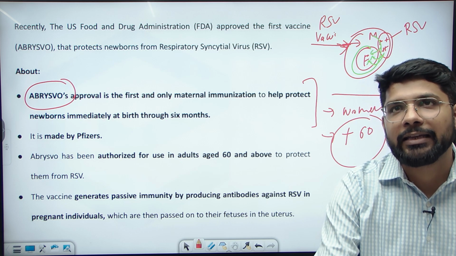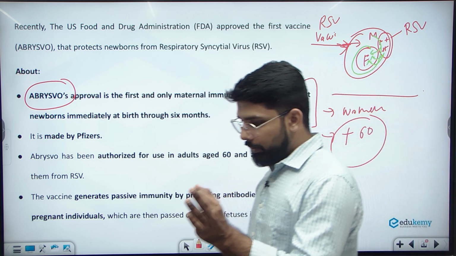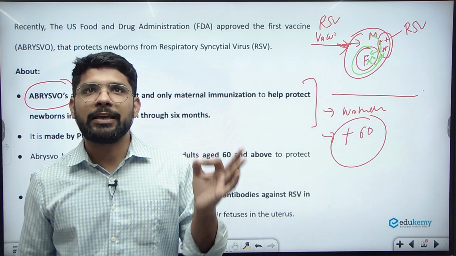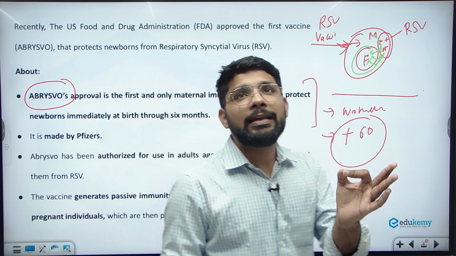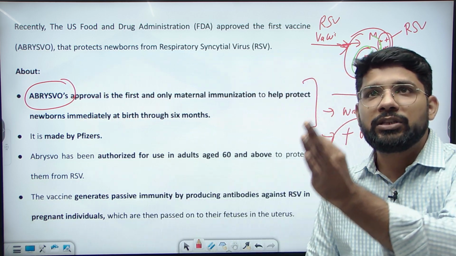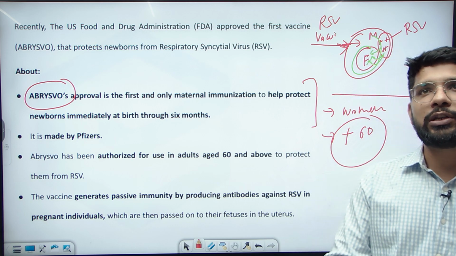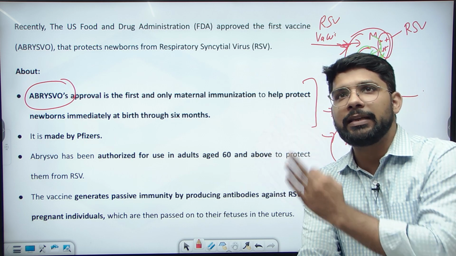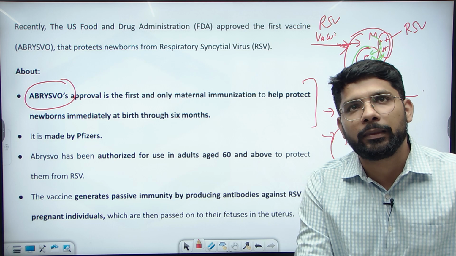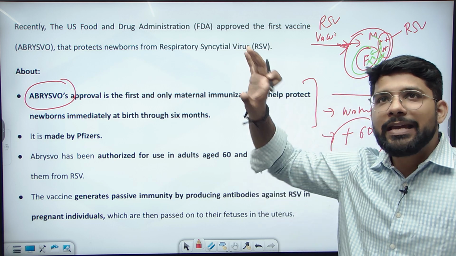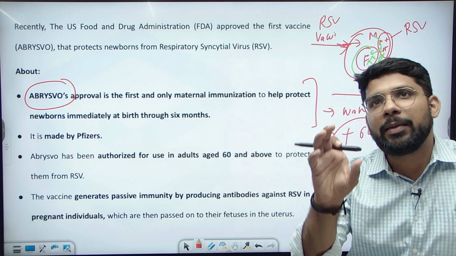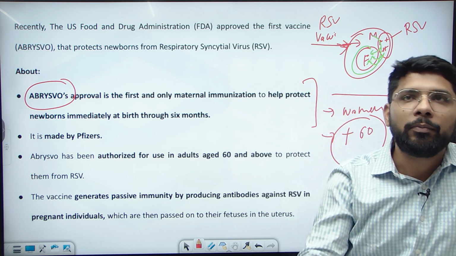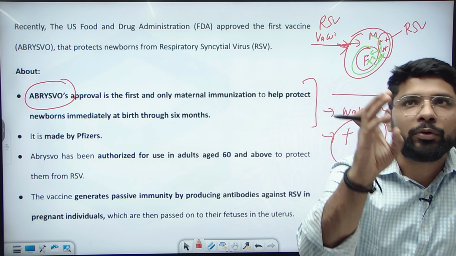Clear? The RSV vaccine is developed by the Pfizer company and approved by the US FDA. It is specifically against the respiratory syncytial virus, which causes pneumonia, bronchitis and other lung diseases in children. If the mother is immunized against the RSV virus, then antibodies will develop in the mother's body and will transfer to the body of the fetus.